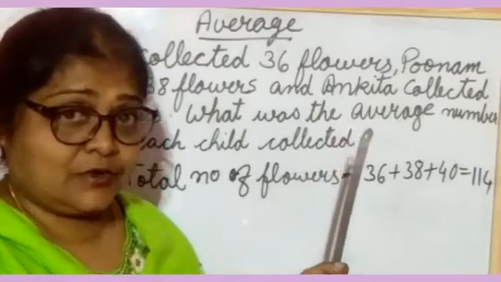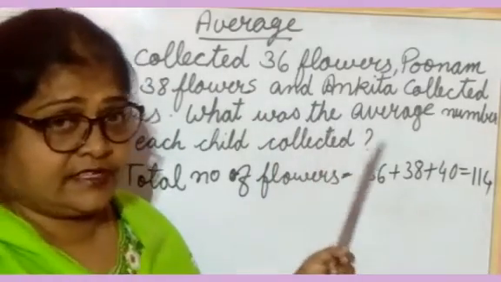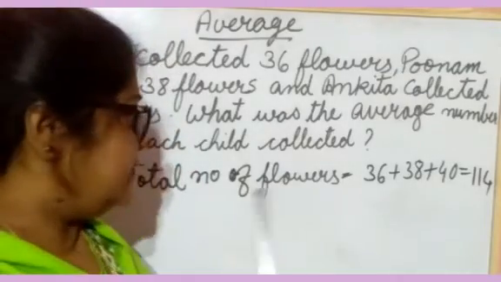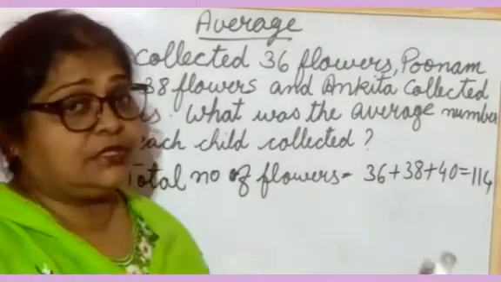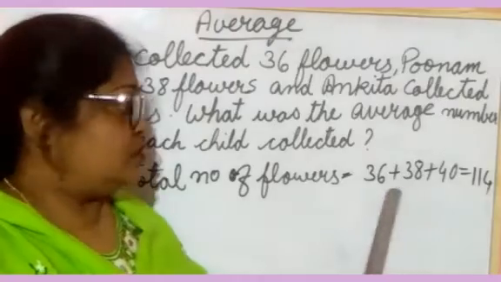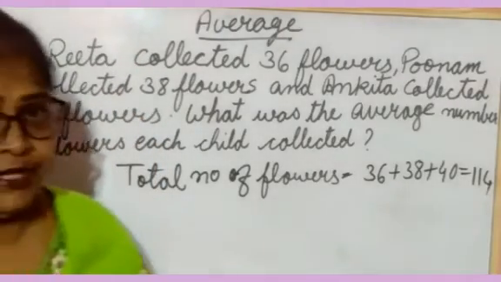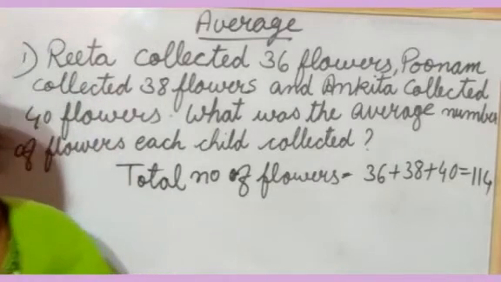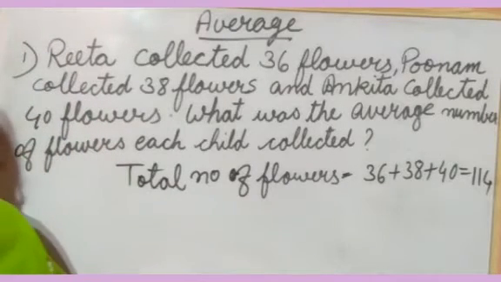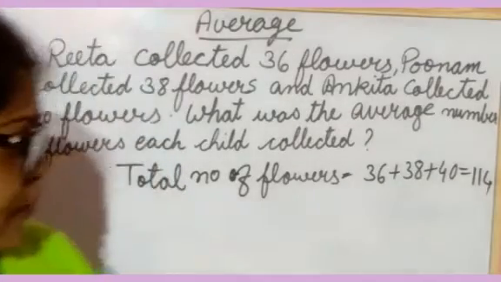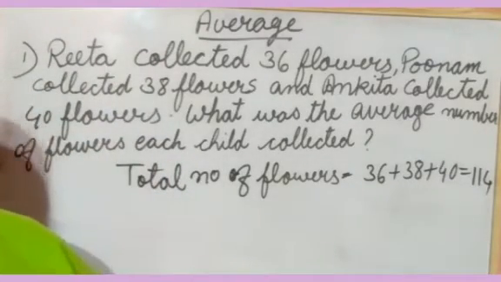After reading the question, you will see which one you have to do here. When you read this question, you understood that 3 friends are there and they have collected flowers. Now you will take out the total number of flowers. So you have taken out the total number of flowers: 114. Total number of flowers collected was 114. Now what will you do?